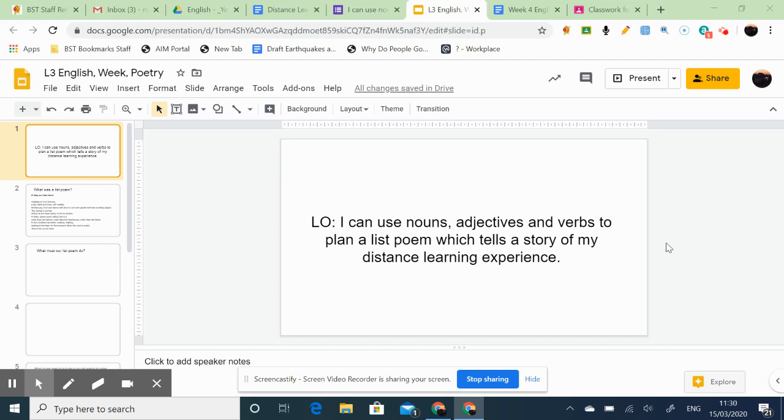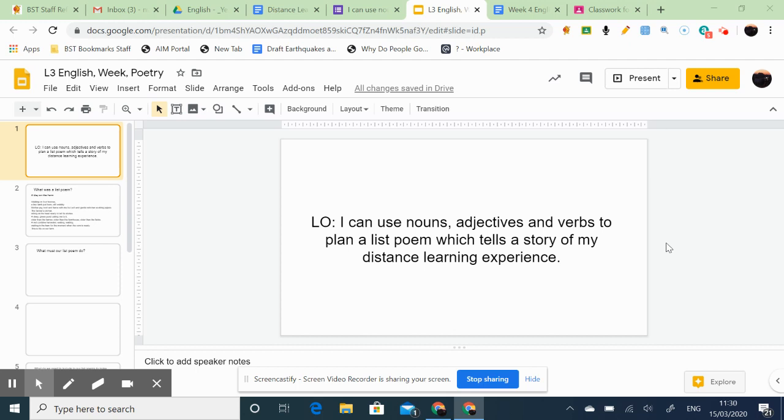So, our LO today is I can use nouns, adjectives, and verbs to plan a list poem which tells a story of my distance learning experience. So, we're looking at what we did yesterday, and then we're going to create our own nouns, adjectives, and verbs to plan our own list poem. And it's supposed to be, as it says, telling a story of your distance learning experience.